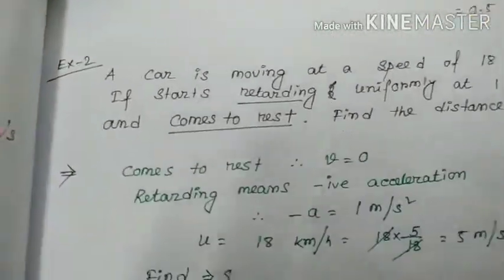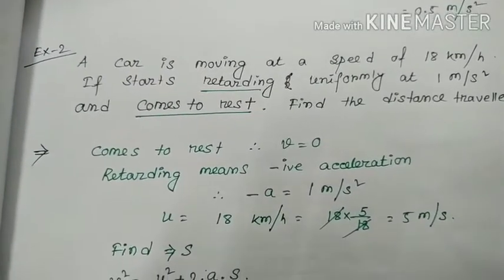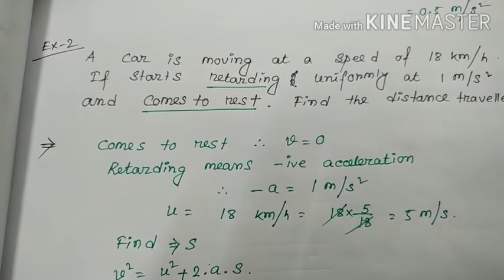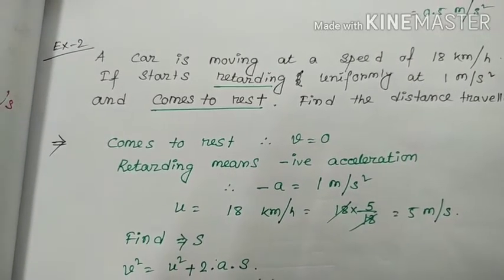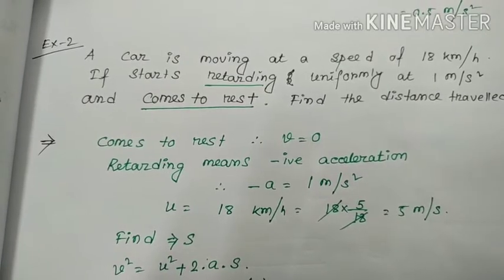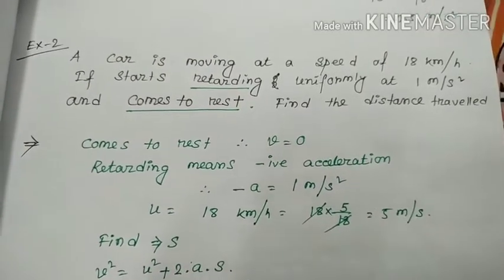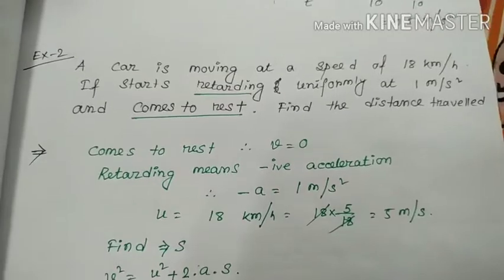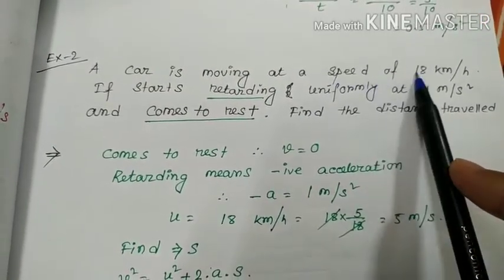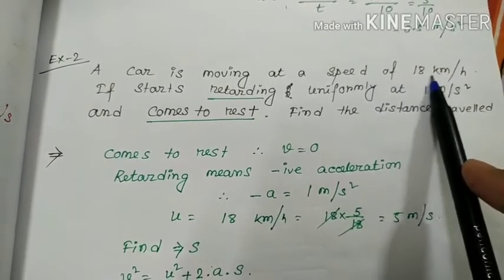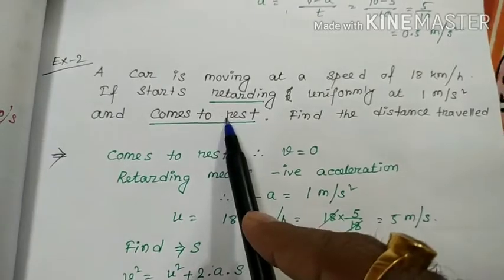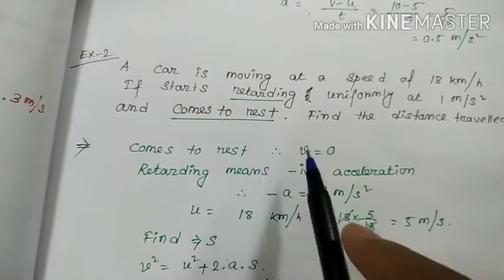Now, next problem. A car is moving at a speed of 18 km per hour. It starts retarding uniformly at 1 meter per second square and comes to rest. Find the distance travelled. So, there is a lot of information. Moving at a speed, u is the initial velocity, 18 km per hour. Comes to rest means v, the final velocity, is 0.